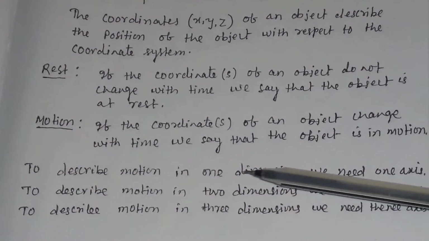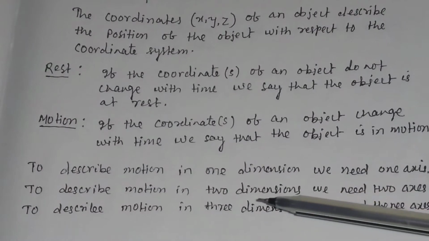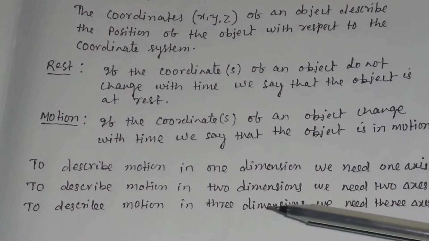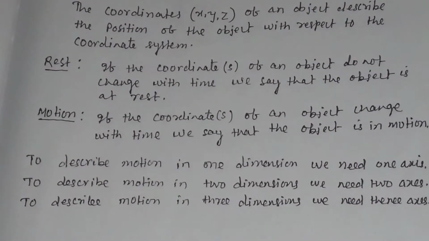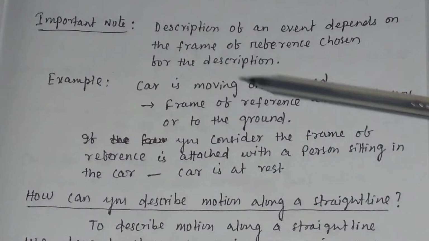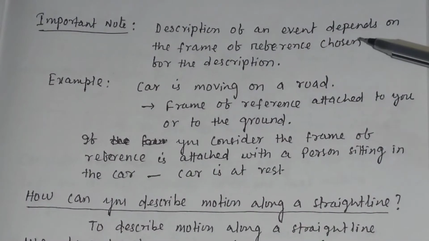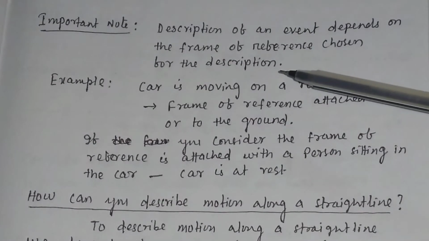To describe motion in one dimension, we need one axis. To describe motion in two dimensions, we need two axes. And to describe motion in three dimensions, we need three axes. It is very important to note that description of an event depends on the frame of reference chosen for the description.